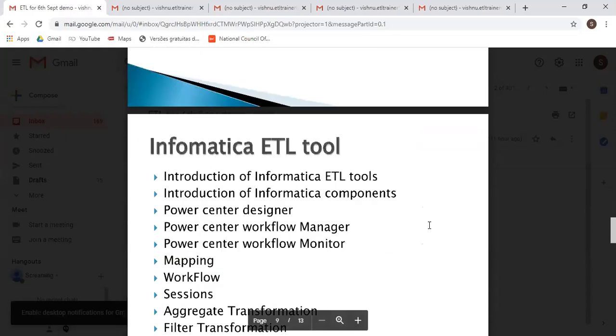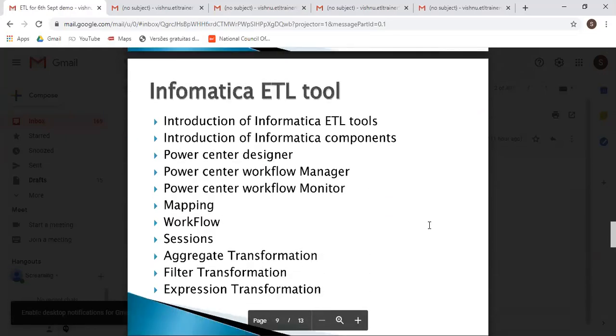Now, in the Informatica, what are the topics we are going to cover? In the Informatica, we will first see the introduction of the Informatica tool, introduction of the Informatica components, then Power Center Designer, Power Center Workflow Manager, Power Center Workflow Monitor,